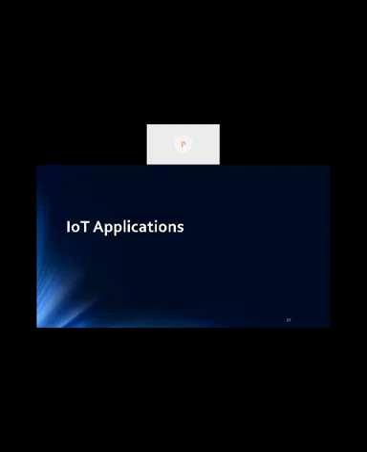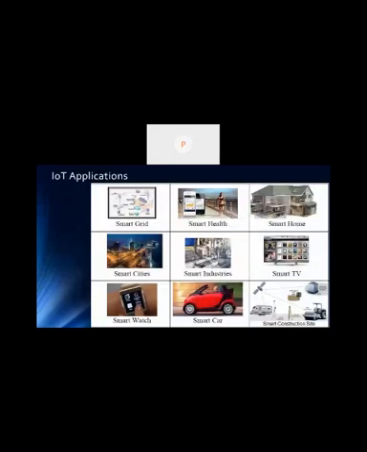Now we come to the IoT applications. What are the IoT applications? I think most of you are aware of the common IoT applications. One is the smart grid, smart health, smart home. So wherever we use the word smart, it is because of the IoT, because we are putting in sensors, getting data, and running analytics on top of it, so that we can bring out the business intelligence. So the thing will become smarter. It can take the decision itself, or we can bring out the beauty of the data that is coming from the sensors. So these are the different applications, smart grid.